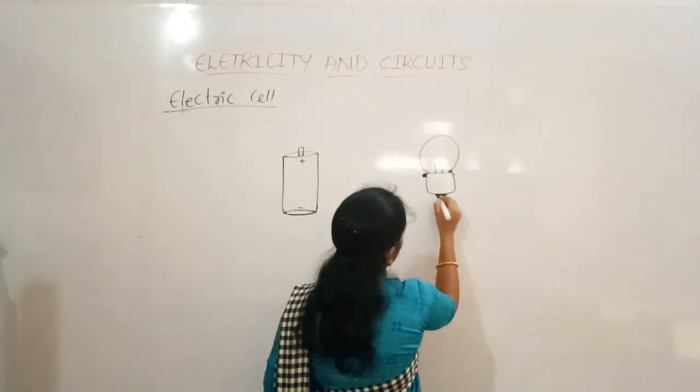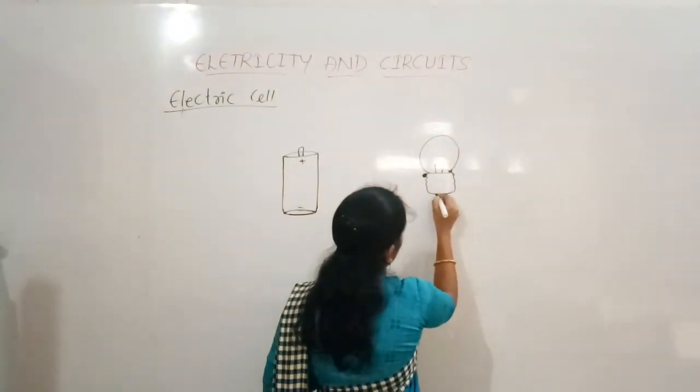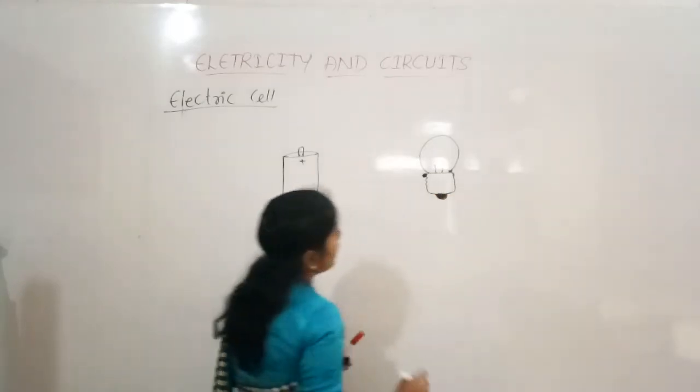This is the bulb, the torch bulb. It will be like this.